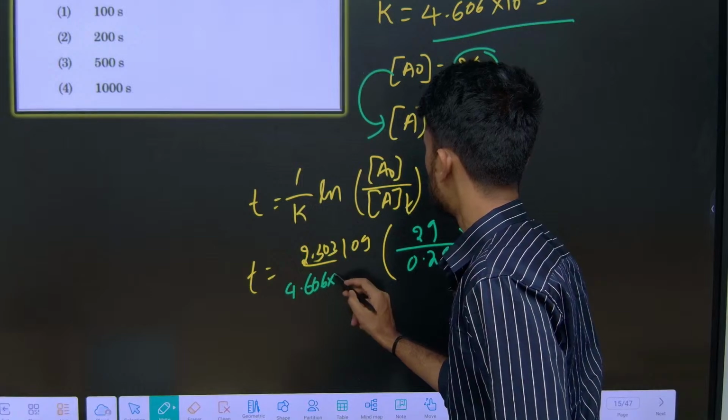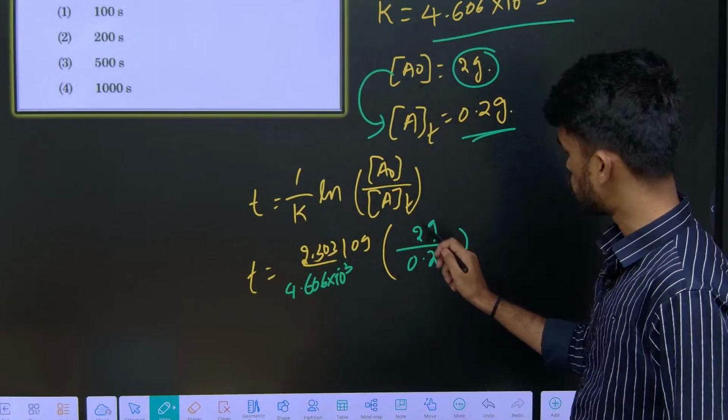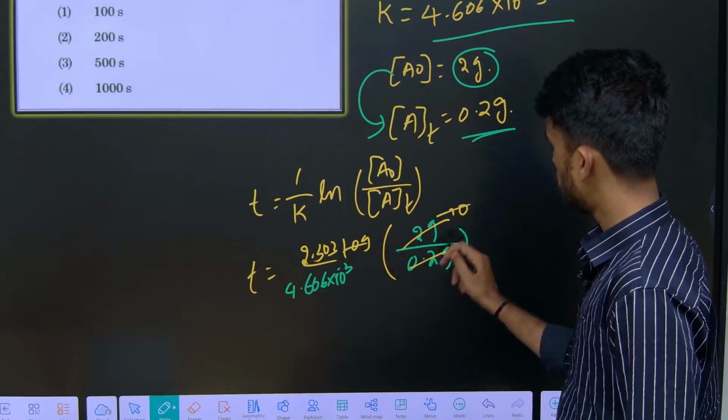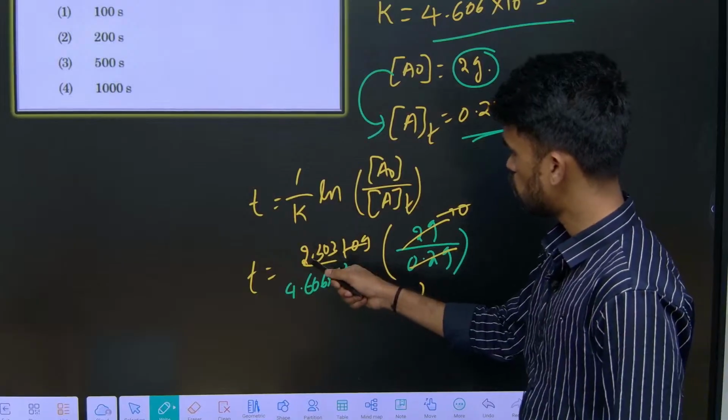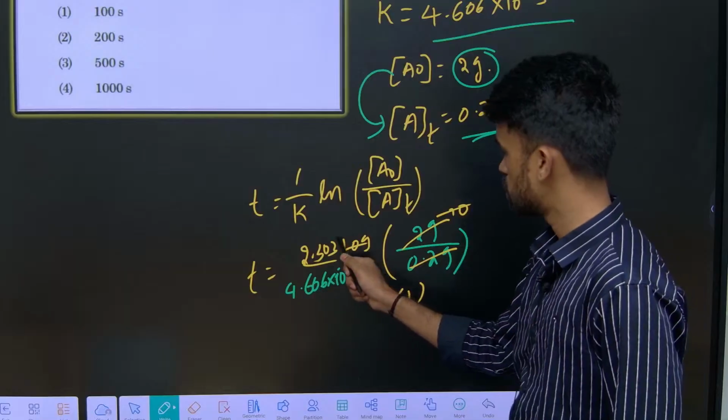4.606 into 10 power minus 3. See here 0.2 and 2. So can I write it as 10 times? Yes. So log 10 will be 1. So what is the remaining thing we have? 2.303 by 4.606. This is 2 times.